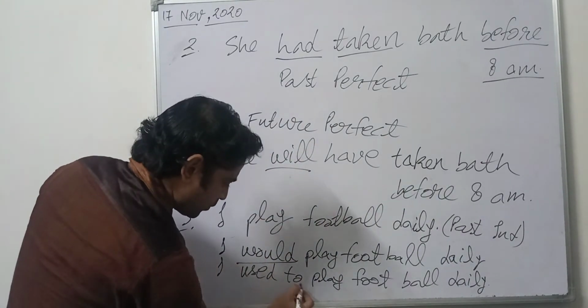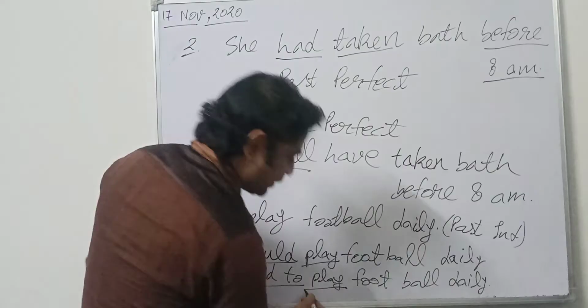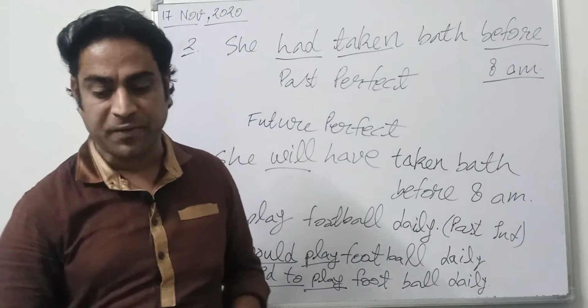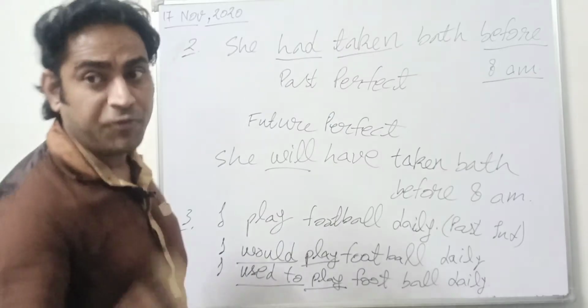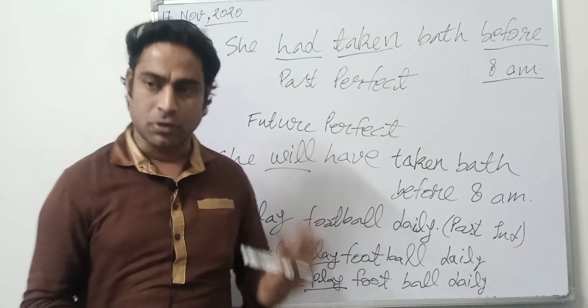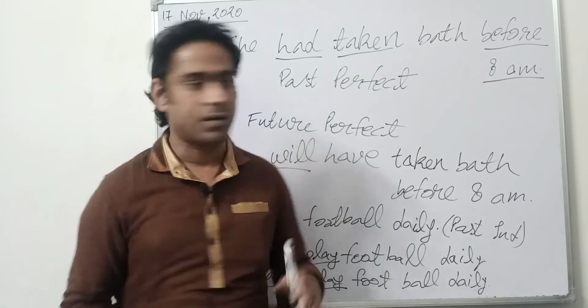So used to or would, when used with verb first, expresses repeated mode of action in past. And verb first alone shows repeated mode of action in present. It means present indefinite.